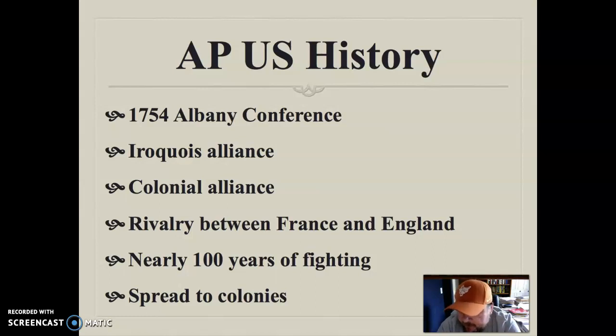So that was kind of one of the reasons. We want to get all those neighboring tribes on board. The other purpose was to try to get some colonial alliance between all the different colonies.